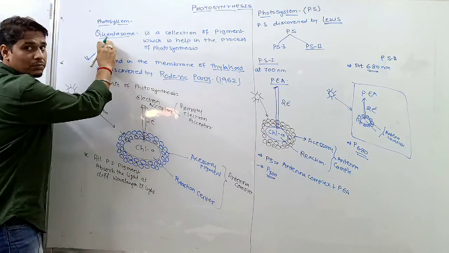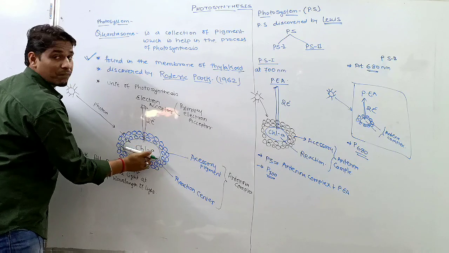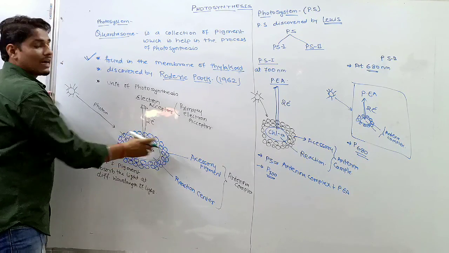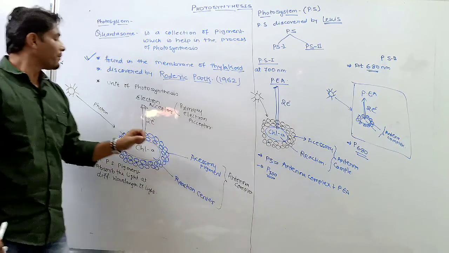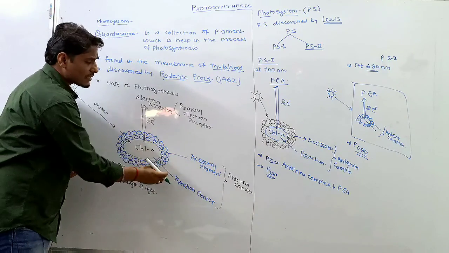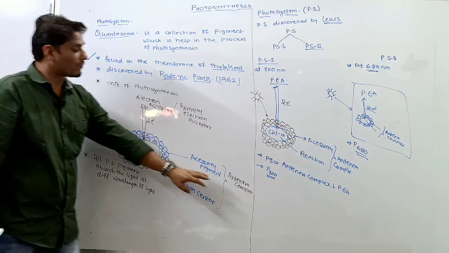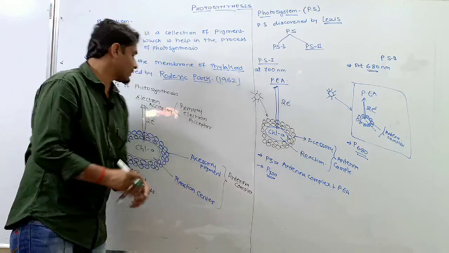In the quantasome there is a main pigment, chlorophyll A, surrounded by other pigments called accessory pigments. These accessory pigments and the main pigment form a complex called the antenna complex.